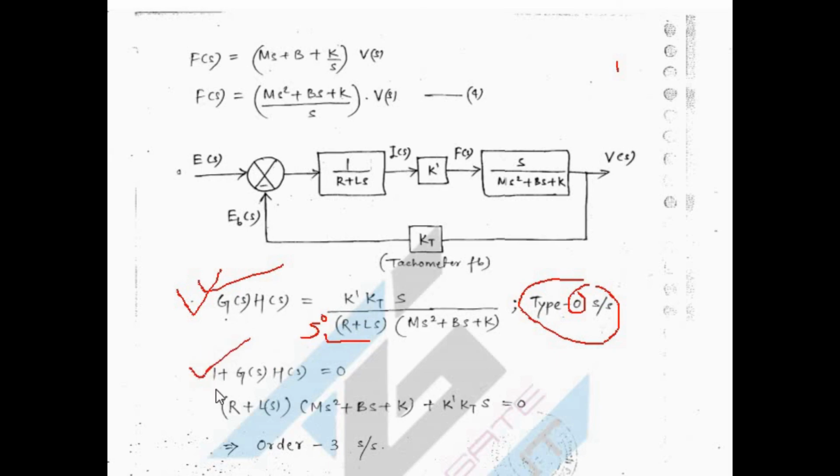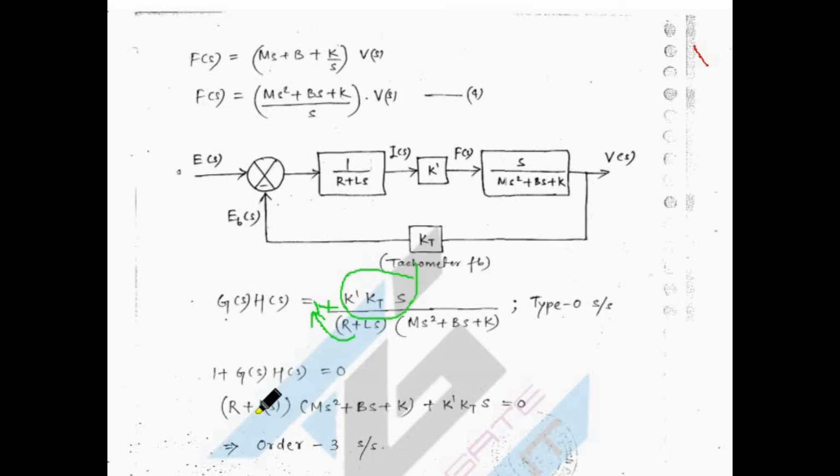So this is nothing but G(s)H(s). You have to take it as 1 plus this, and you multiply with this one, and this is your constant term. That only I am going to replace. So what is the order? If you are multiplying this s over here, then it will be s cube. So the order is s cube.